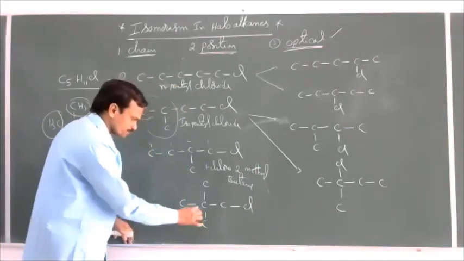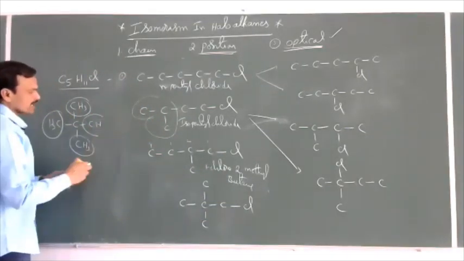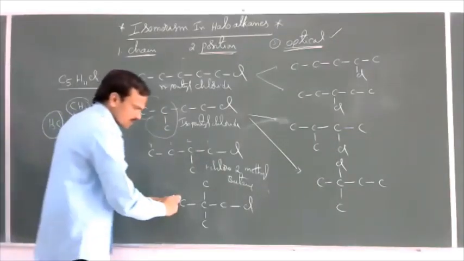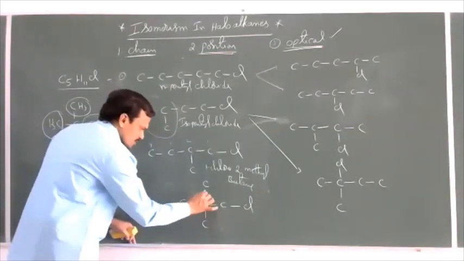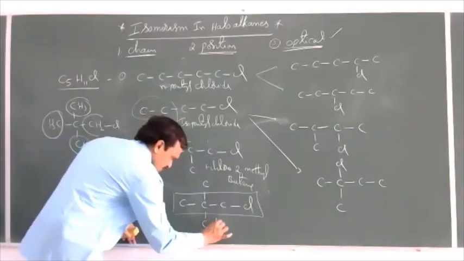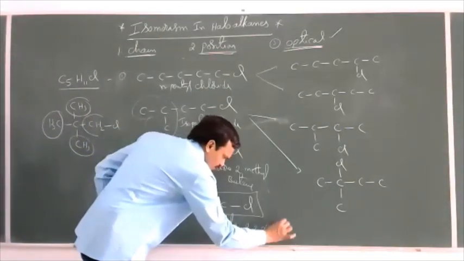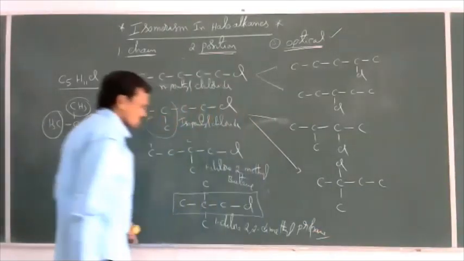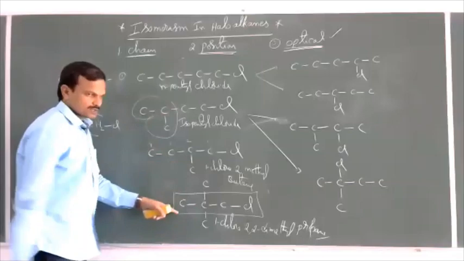Now take this compound. So this is a neopentyl group. This is neopentane. From the neopentane, if you replace one hydrogen by chlorine, we can get the neopentyl group. So the common name for this is neopentyl chloride. And if you want the IUPAC name, this is 1-chloro, 2-2 dimethyl propane. This is the long chain. This is 1-chloro, 2-2 dimethyl propane. So 1-chloro, 2-2 dimethyl propane. These 4 are chain isomers.